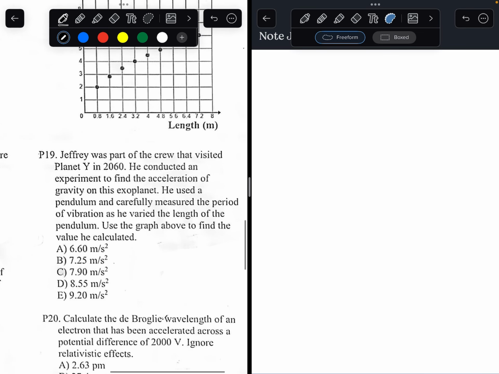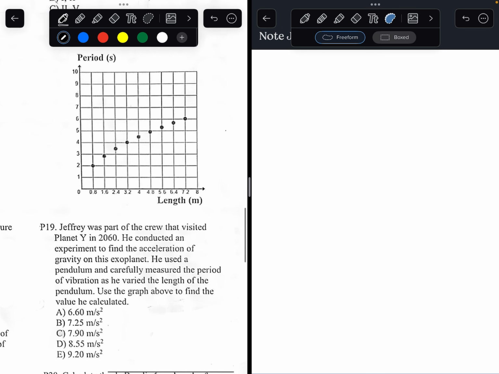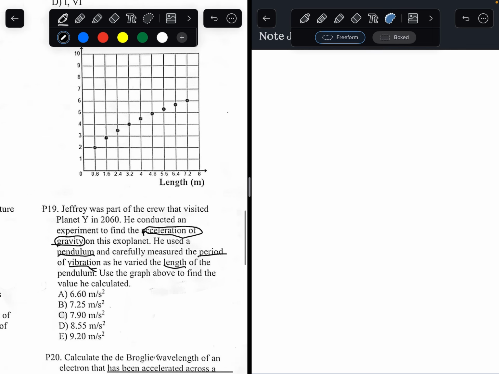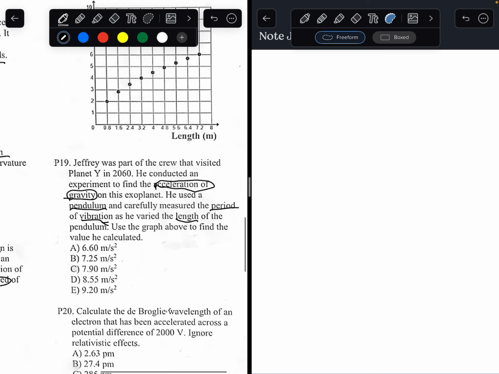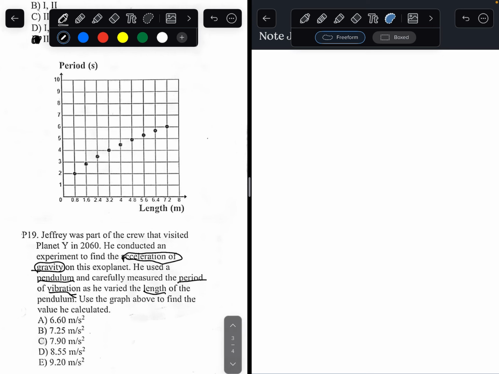Number 19. Jeffrey was part of the crew that visited Planet Y in 2016. He conducted an experiment to find the acceleration of gravity on this exoplanet. He used a pendulum and carefully measured the period of vibration as he varied the length. He used a graph above to calculate what he calculated. So number 19 will always be a graph question. Sometimes number 20 is also a graph question.